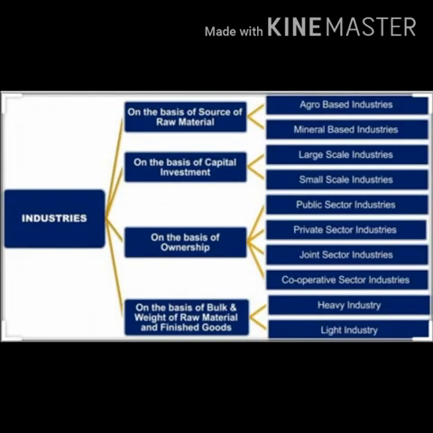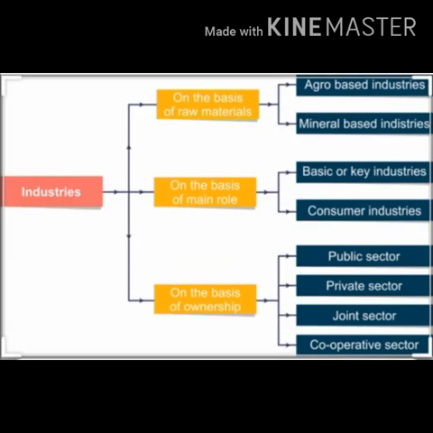Now the next category is according to their main role. They are divided again into two categories: basic or key industry and consumer industries. The examples of basic and key industry are iron and steel, copper smelting, and aluminium smelting.